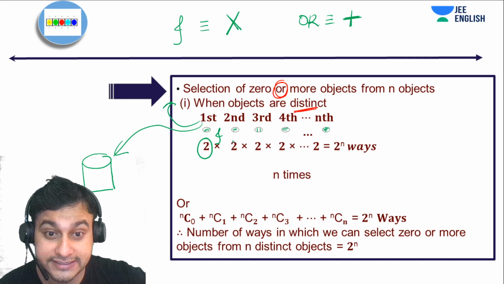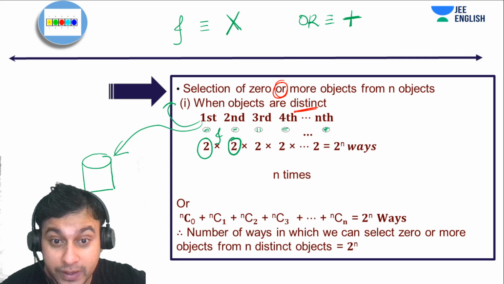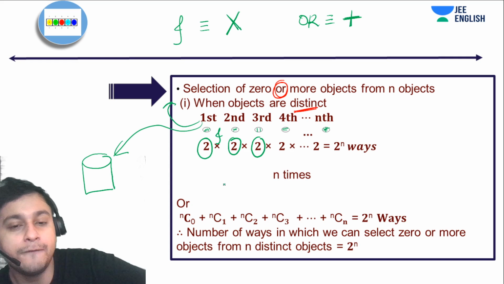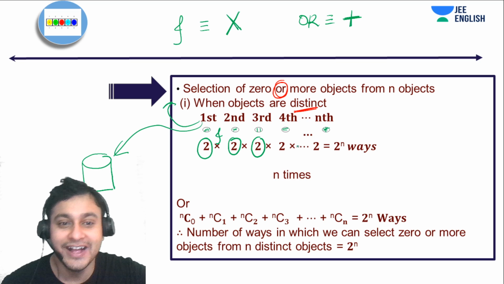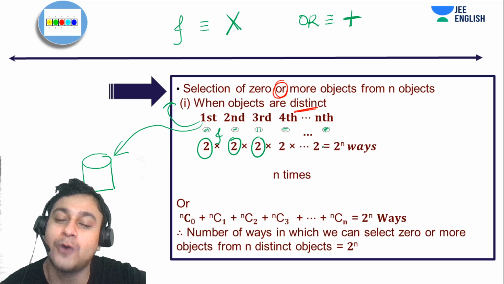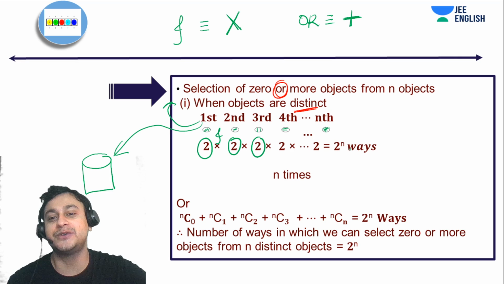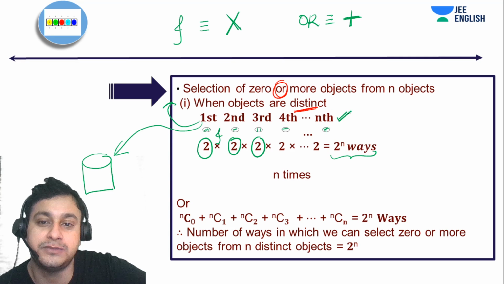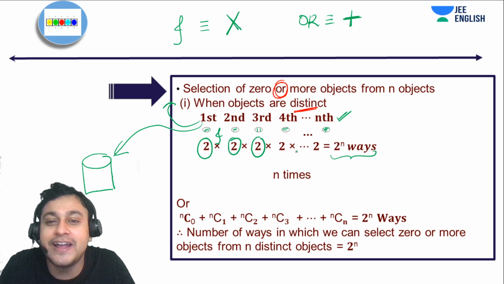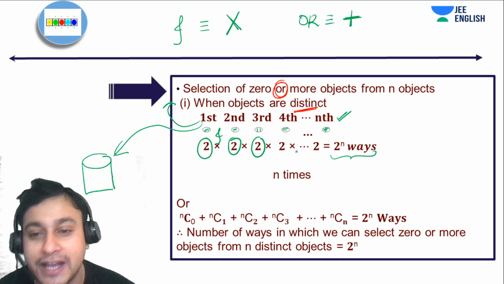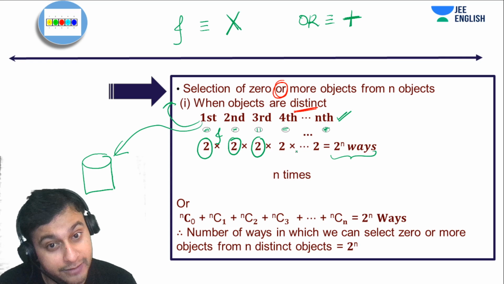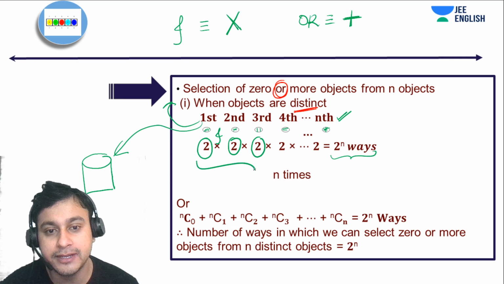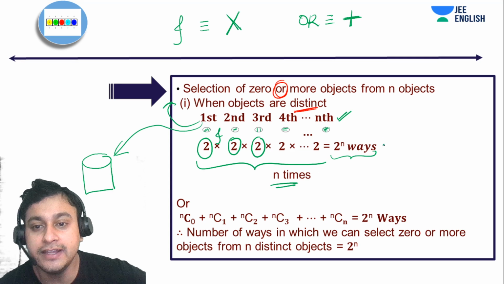So that's why the second object also has two ways, and so is the third object having two ways of doing that particular thing. So overall everyone has two options. So 2 into 2 into 2 into 2, 2 power n ways of doing it if we have n objects. So this is actually a very simple way of deriving this formula of 2 to the power n ways. Now these things are obviously multiplied n times, so that's why we are getting 2 to the power n ways.